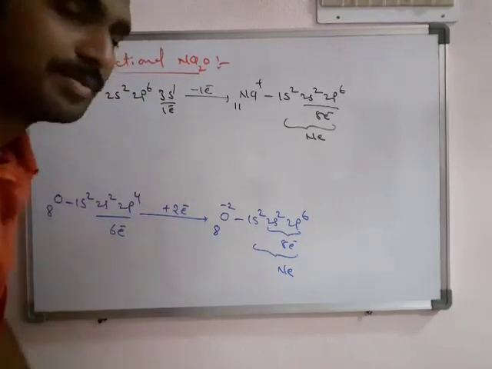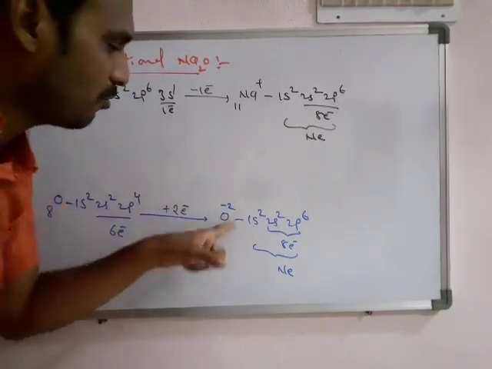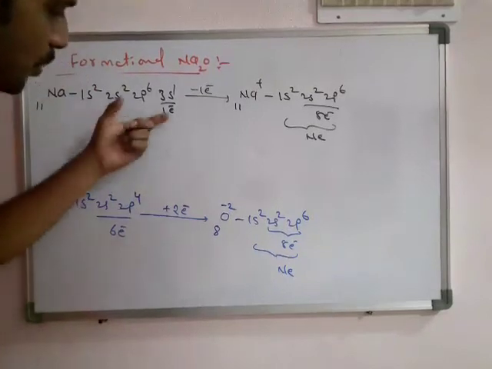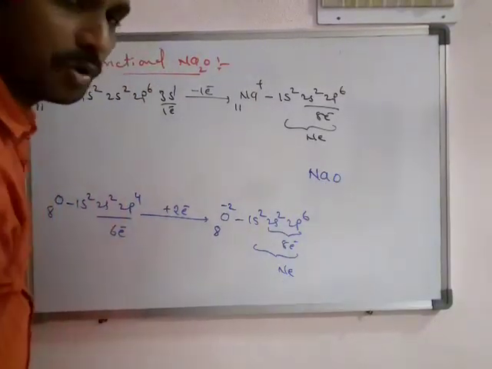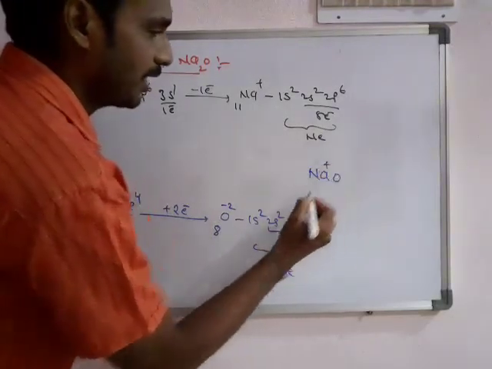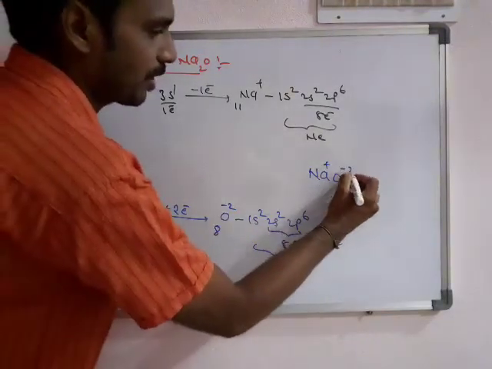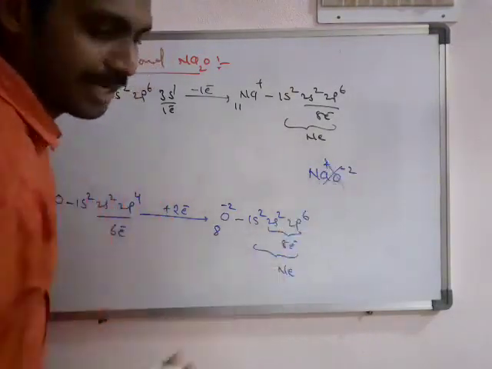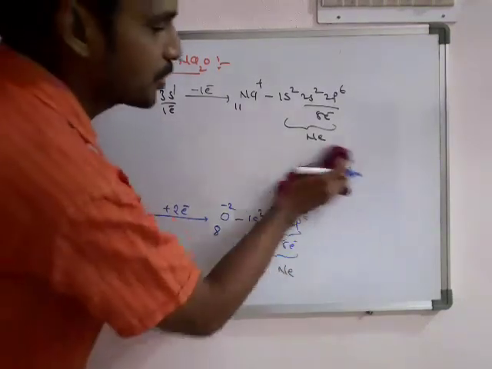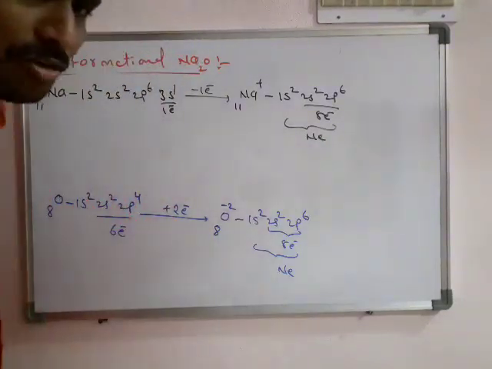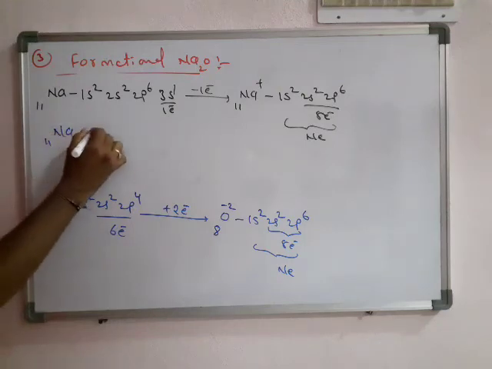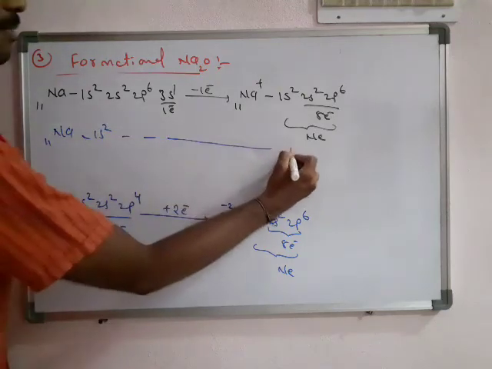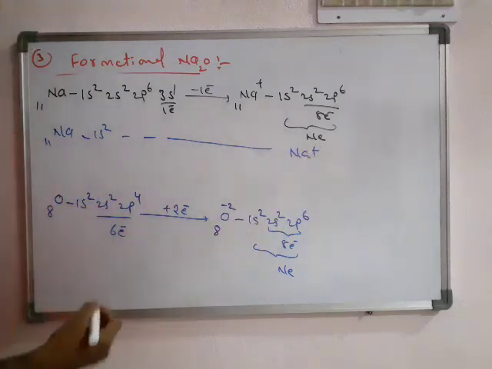So 2 sodiums are involved, but 1 sodium is involved in the bond formation. That means if 1 sodium and 1 oxygen are involved, it becomes NaO. Na loses 1 electron, oxygen gains 2 electrons. It does not exist. So here we need to get the idea: there is a presence of 1 more sodium, forming a Na plus.